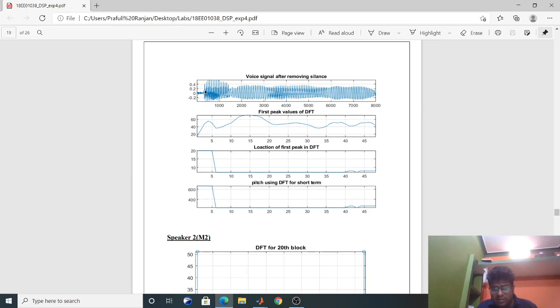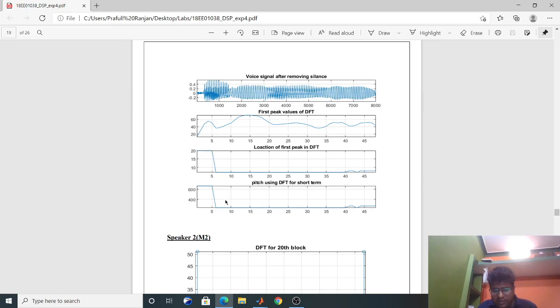So this is the voiced signal after removing the unvoiced part, and this is the first peak values of DFT, the value of the first peak, and this is the k value locations. We can see that for some blocks it is coming higher, and for some it is coming approximately 5.